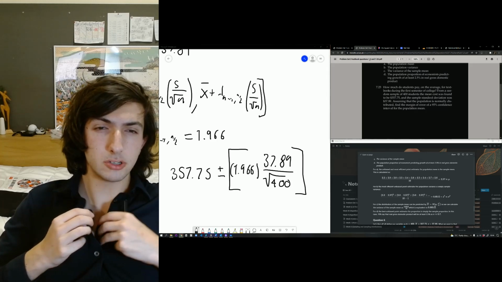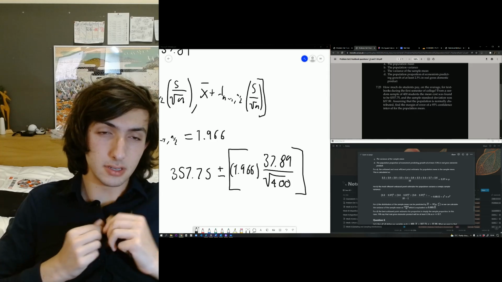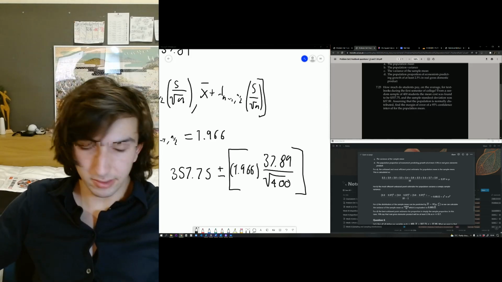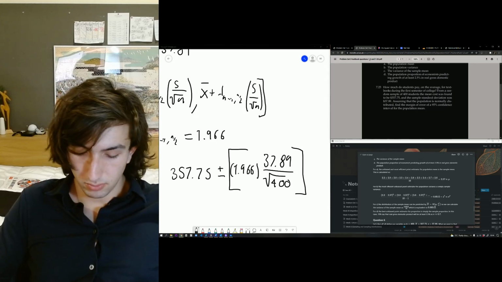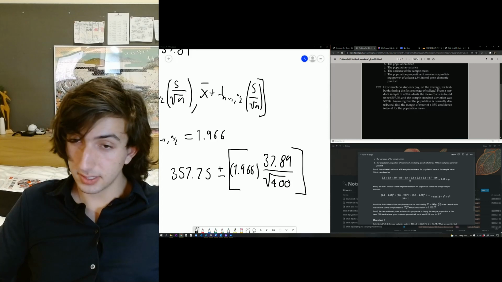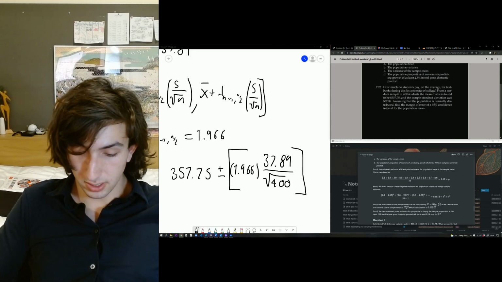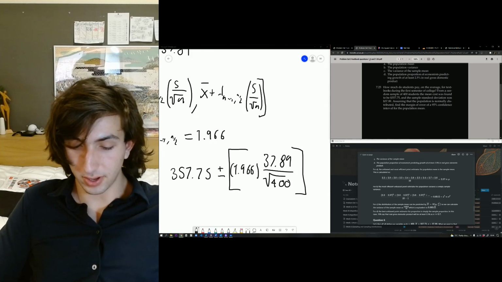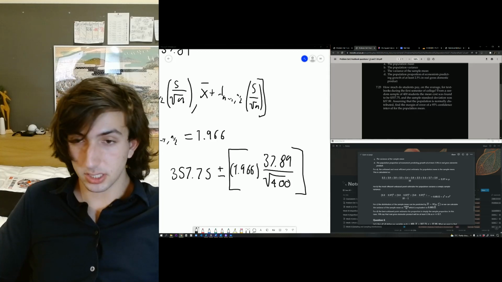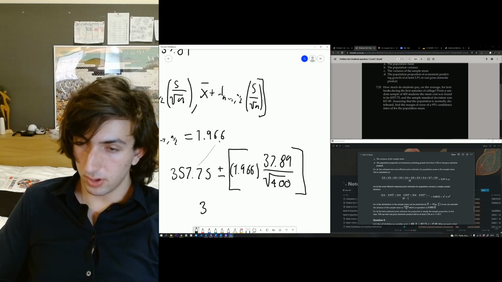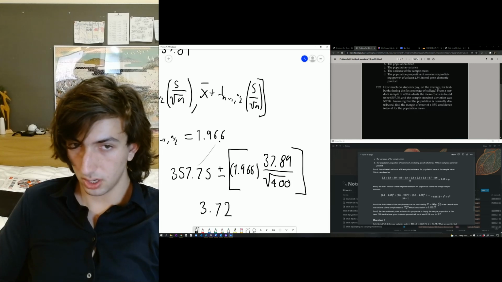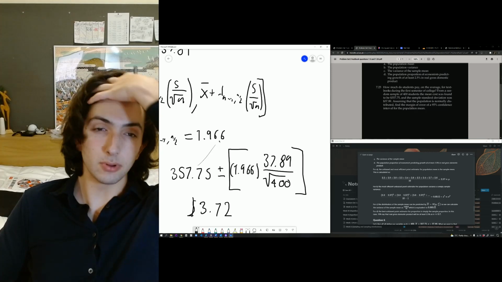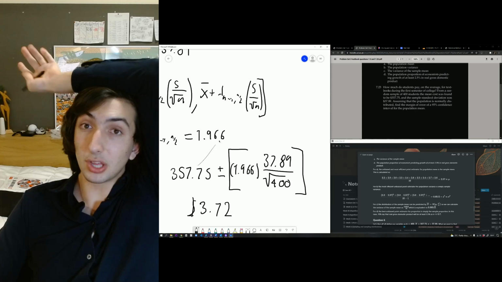Assuming that the population is normally distributed, find the margin of error for a 95% confidence interval, population mean. There we go. That is our margin of error. And if we calculate it, we will find that it is 1.966 times 37.89 over root of 400, which I believe is 20, but I'm just going to write root of 400 to be safe. And you should get 3.72 dollars. Remember the context of the question, it's the textbook purchasing. So that's roughly the confidence interval you'd expect.